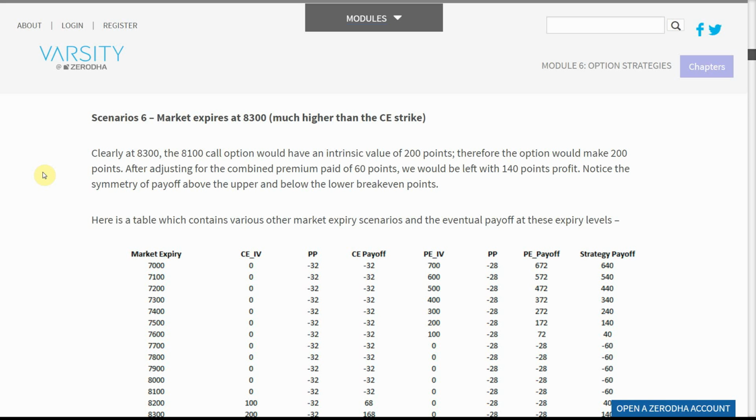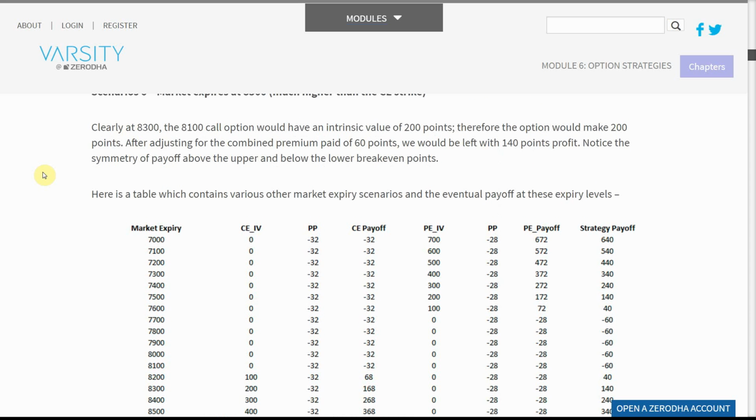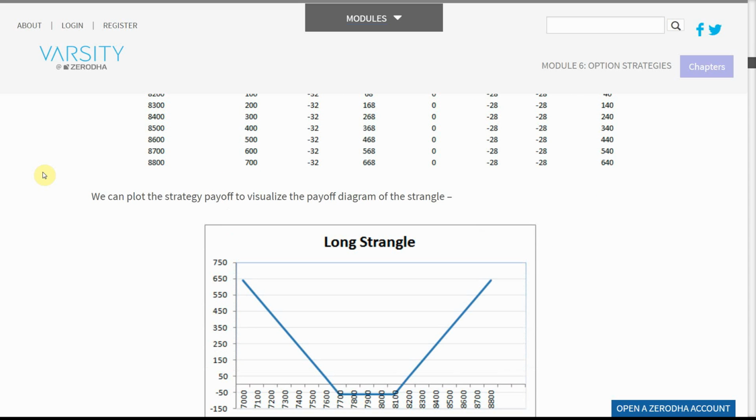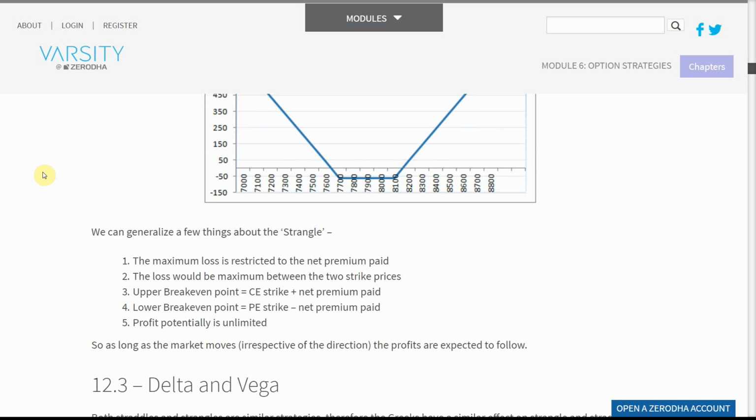Here is a table which contains various other market expiry scenarios and the eventual payoff at these expiry levels. We can plot the strategy payoff to visualize the payoff diagram of the strangle. We can generalize a few things about the strangle.